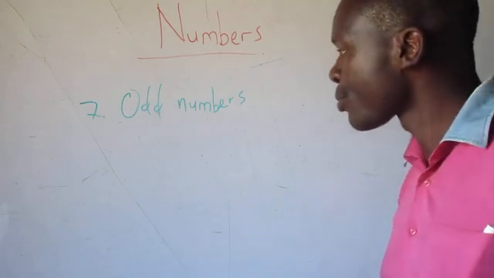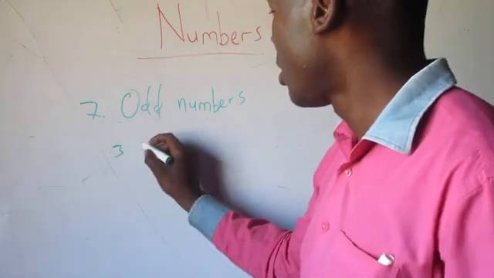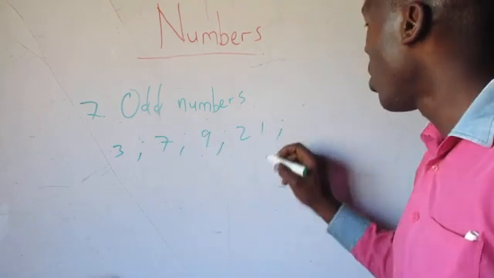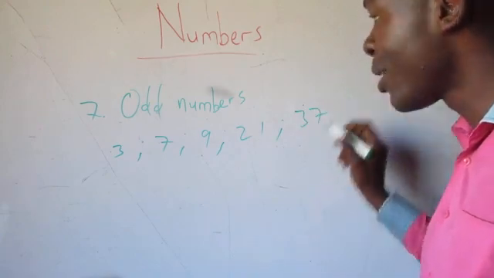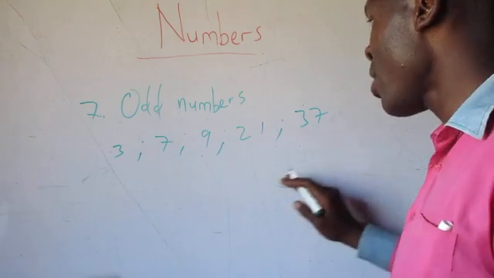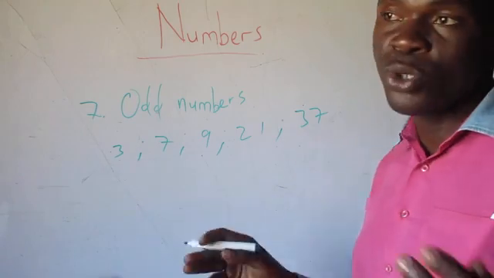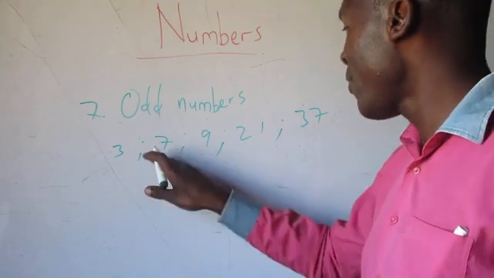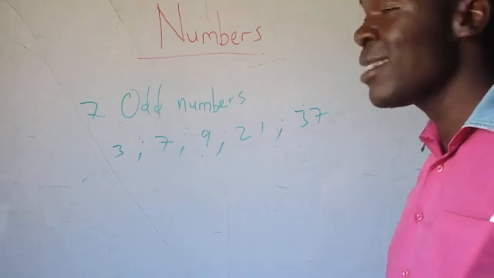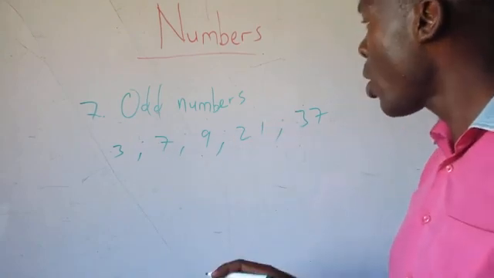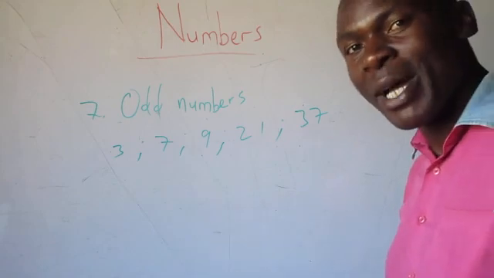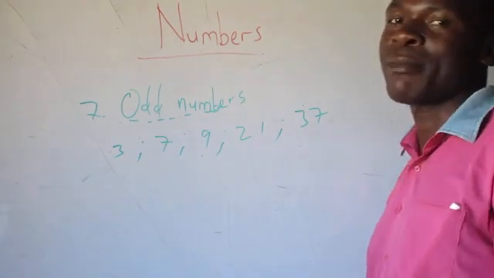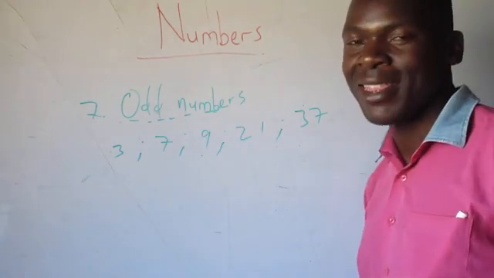For example, we can talk of 3, 7, 9, 21, 37, etc. All these numbers, if we divide 3 by 2, it gives us a remainder of 1. If we divide 7 by 2, we get 3, remainder 1. So all the numbers which when divided by 2 leave a remainder of 1 are called what? Odd numbers. I hope we are still together.